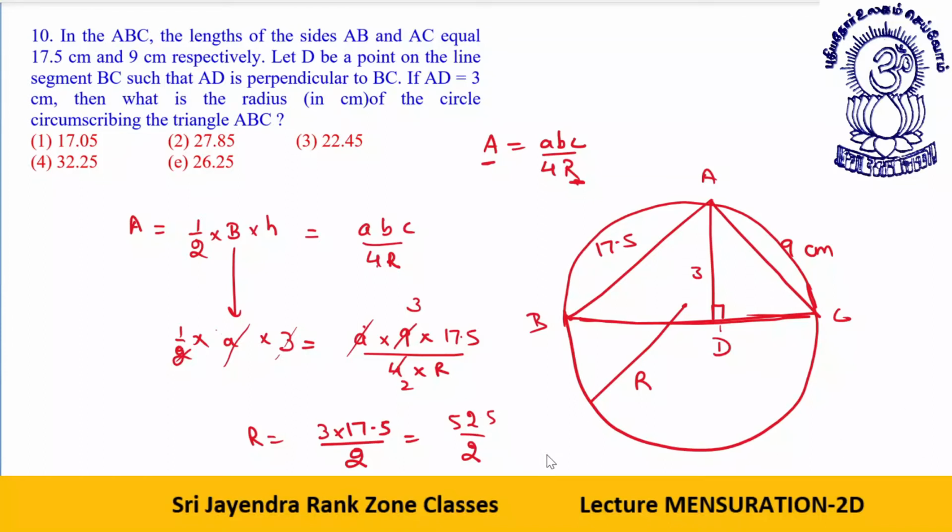That will give me R as 26.25. This is your answer. Yes, option number E is the answer.